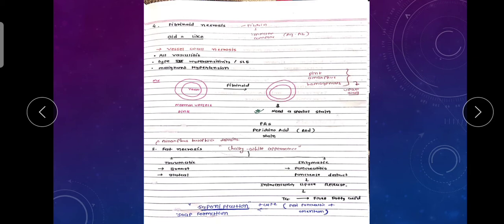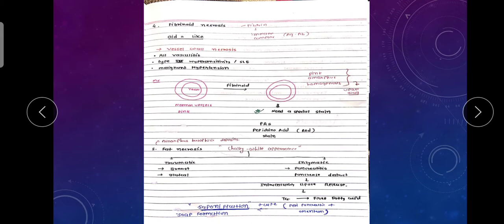Oid in any pathology we use the term as like. Okay, fibrin like structure. The fibrin like structure present in a vessel wall. Okay, vessel wall necrosis, all vasculitis and type 3 hypersensitivity reaction and systemic lupus erythematosus and malignant hypertension. As we know, this is a normal vessel and it needs a special stain to diagnose the fibrinoid necrosis. For the fibrinoid necrosis, we use the periodic acid Schiff stain.